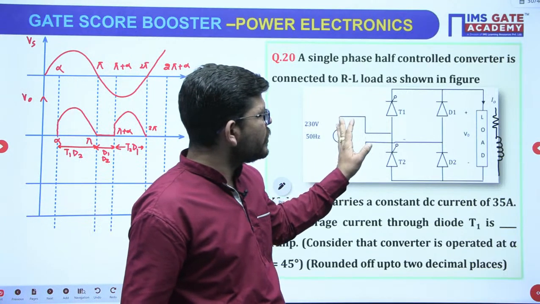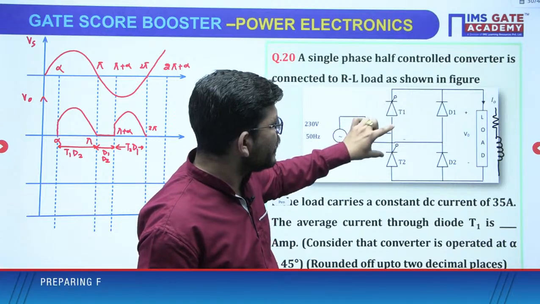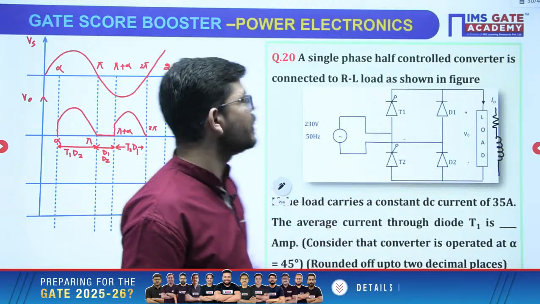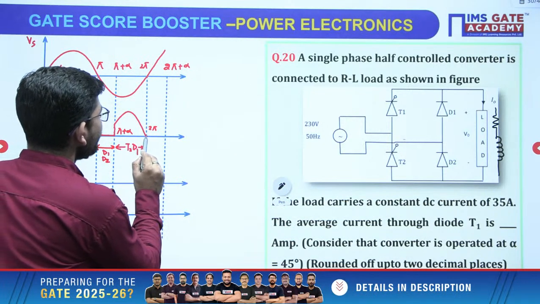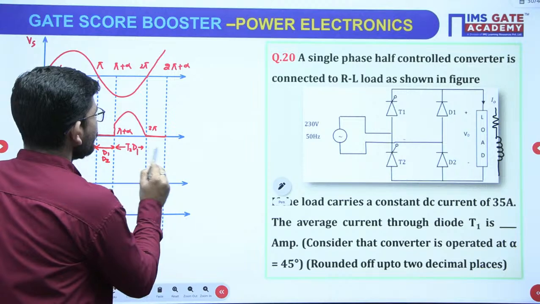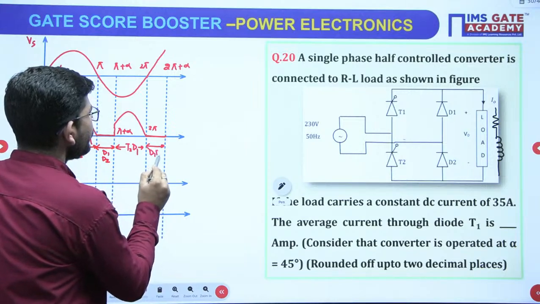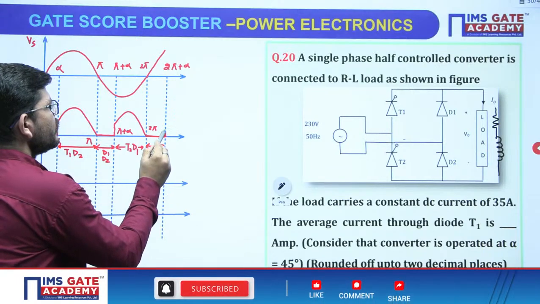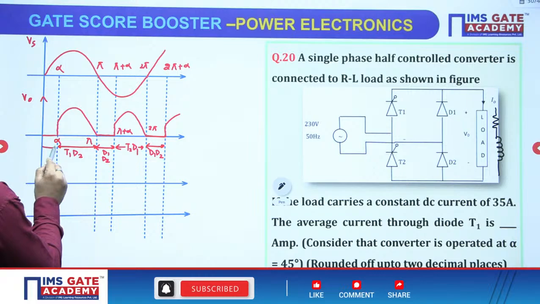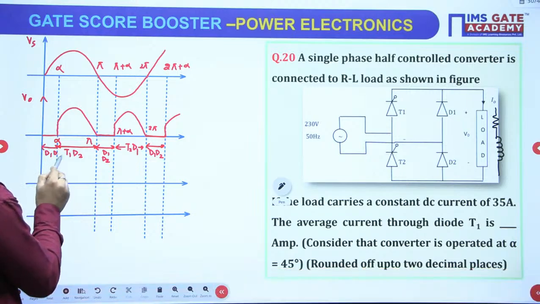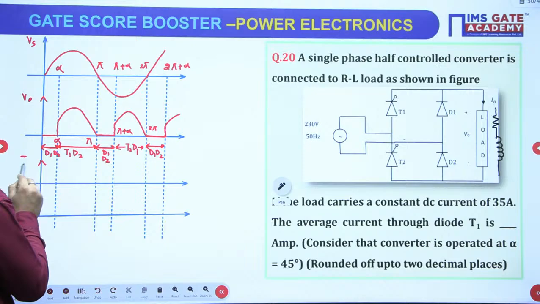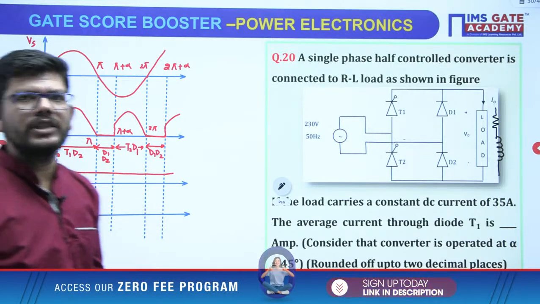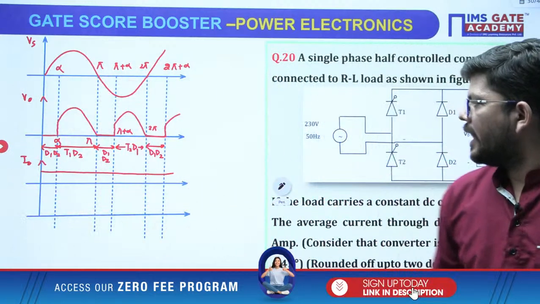Because of the positive cycle starting, T2 and D1 were conducting, D1 is already conducting, during positive cycle D2 will be on, right. So again D1 and D2 will conduct. So here what you can see, D1 and D2 is conducting, so output voltage will be 0, right. Then we can write that here also D1, D2 were conducting. So I can say that output current is constant throughout because it is being carried by either pair of the switches, right. I hope it is clear.